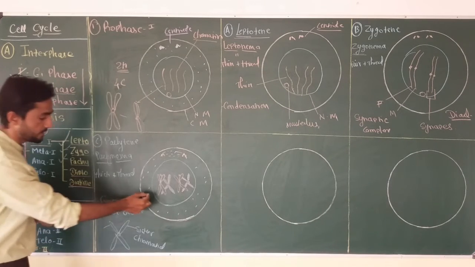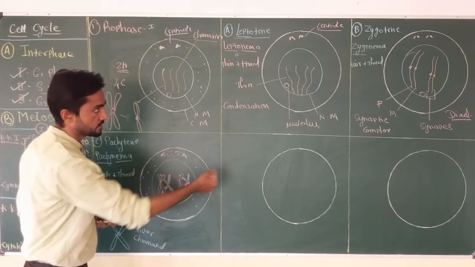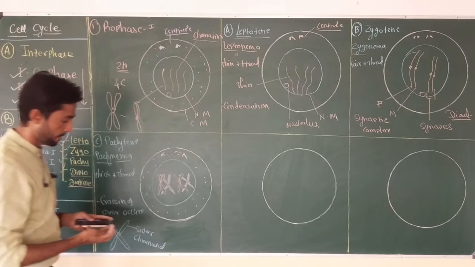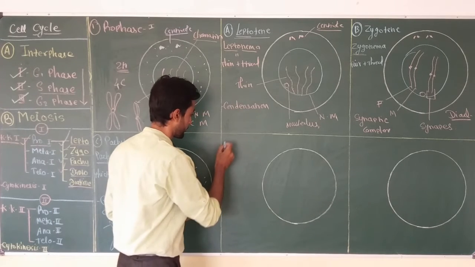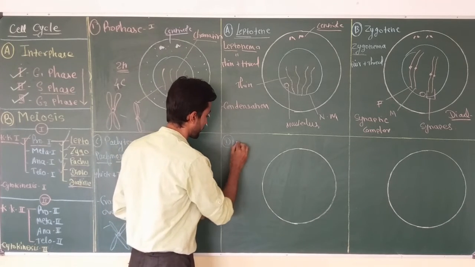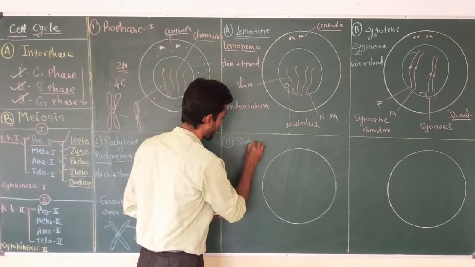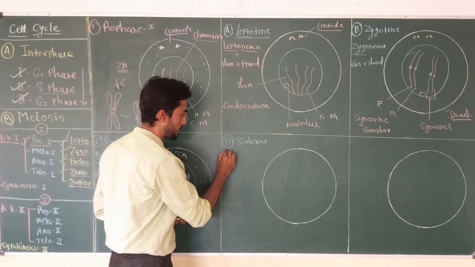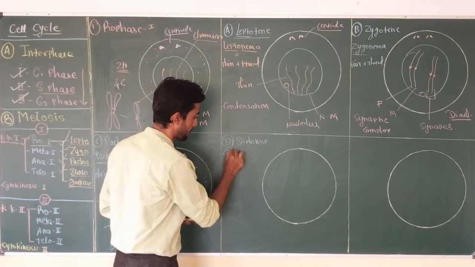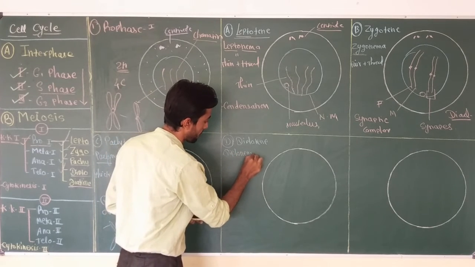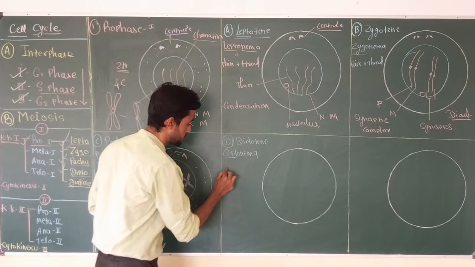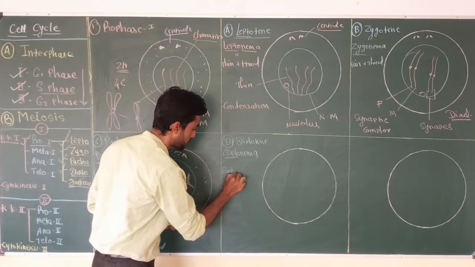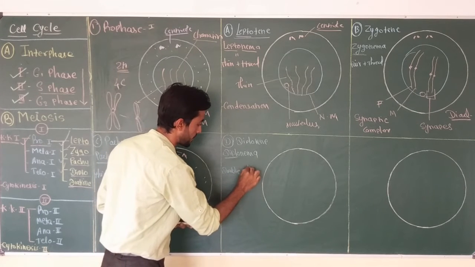Now the cell enters the next stage, that is diplotene. This stage is also called diplonema. Diplo means double or two, and nema means thread.